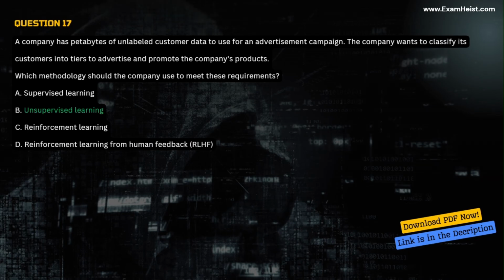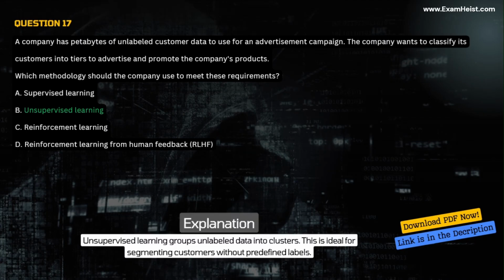Correct answer B. Unsupervised learning. Explanation. Unsupervised learning groups unlabeled data into clusters. This is ideal for segmenting customers without predefined labels.